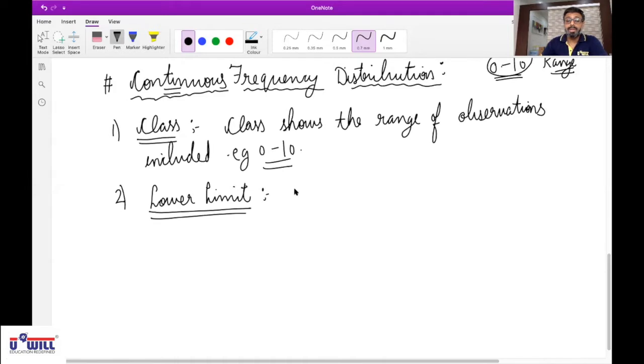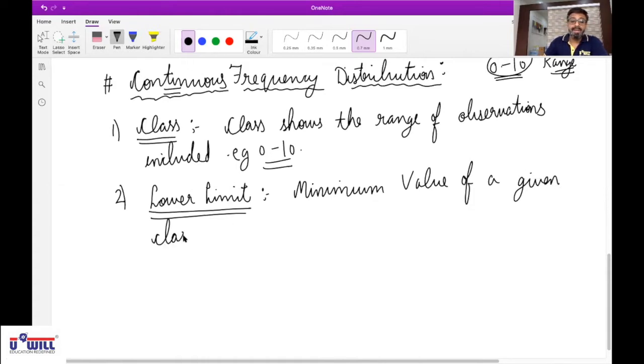Write down: minimum value of a given class is called lower limit.